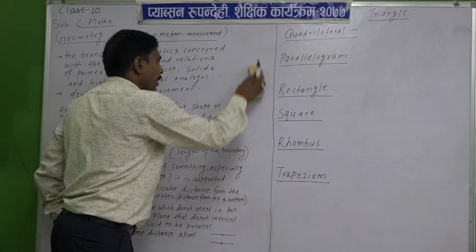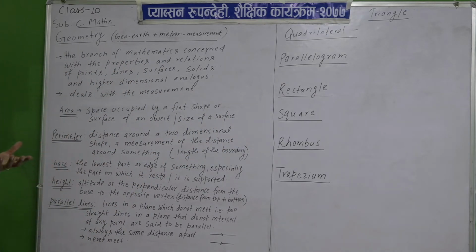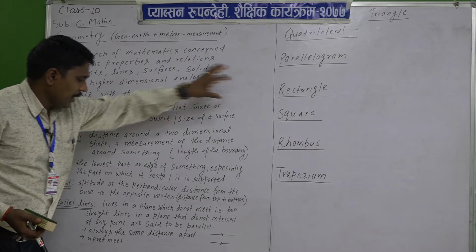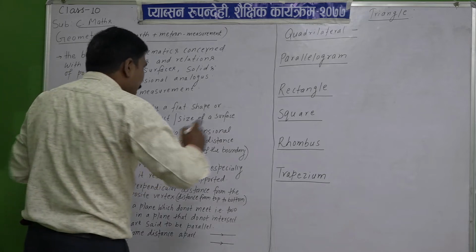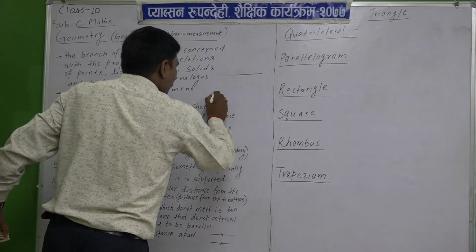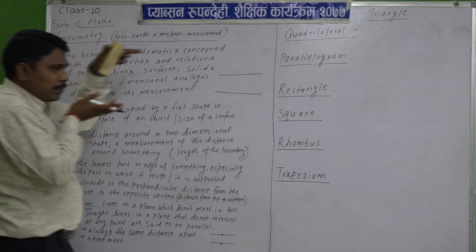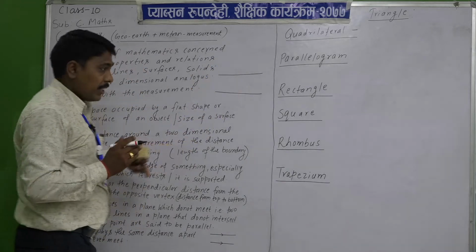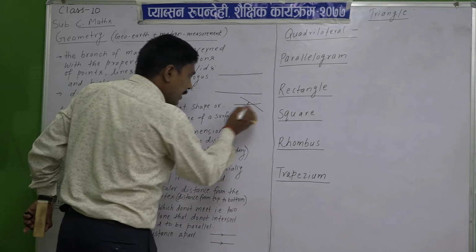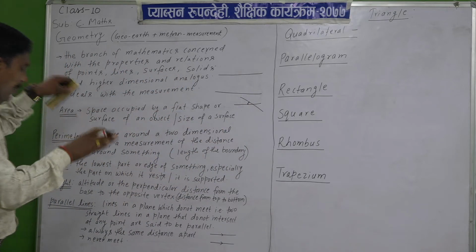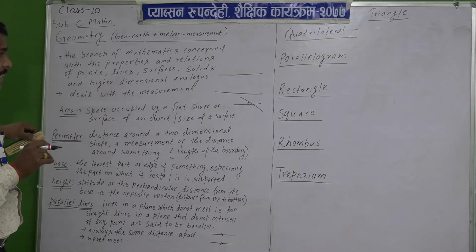What is the meaning of parallel lines? You have learned that parallel lines are lines in a plane which never meet. If you draw these two lines, one from here and another here, and they meet, then they are not parallel; they form an angle. If they never meet, that is, lines in the plane that do not intersect at any point